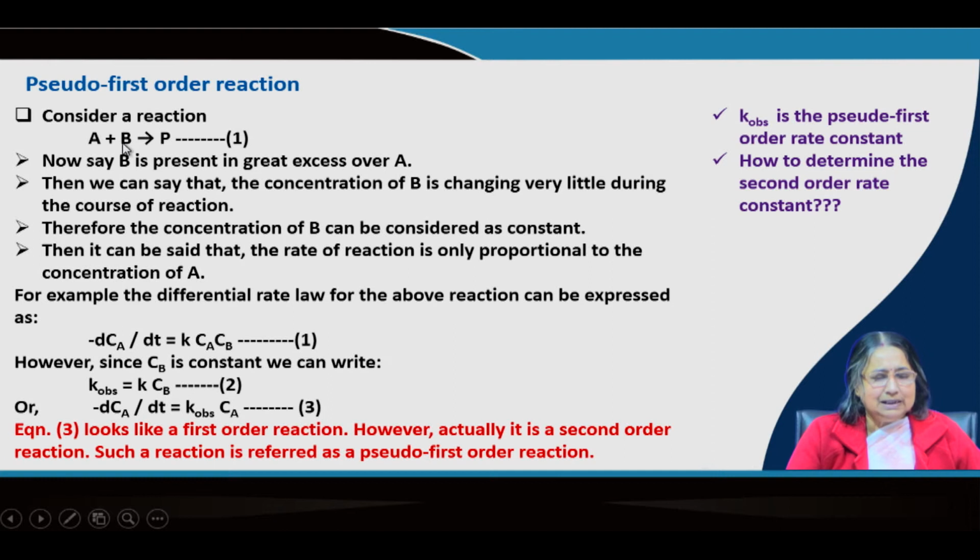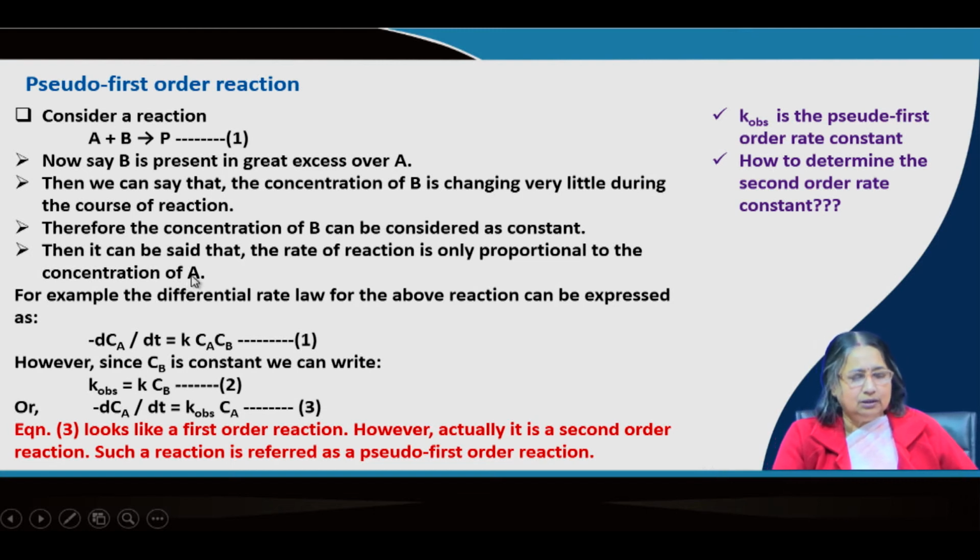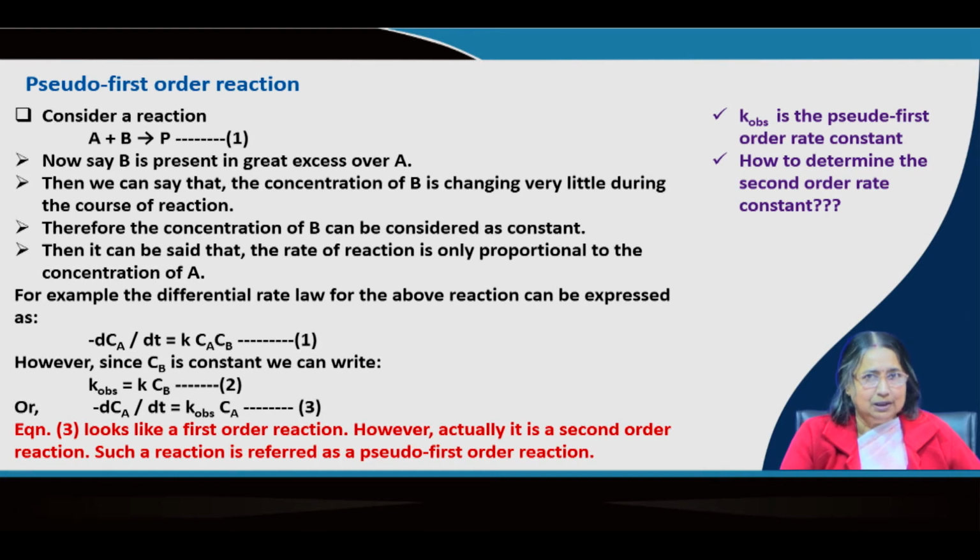But because B is in very large excess, we can consider that the rate is only proportional to the concentration of A. That means it is first order with respect to A, but it is not actually first order. Overall reaction is not first order. That is why it is called pseudo first order reaction.